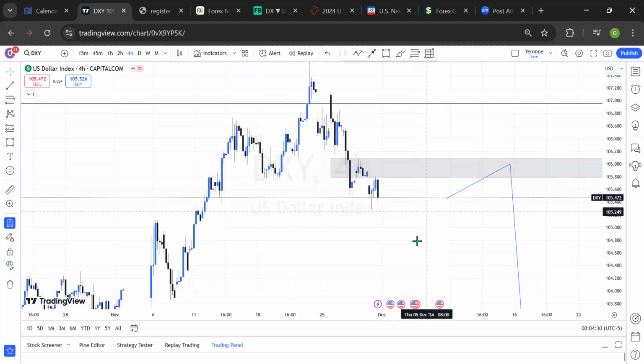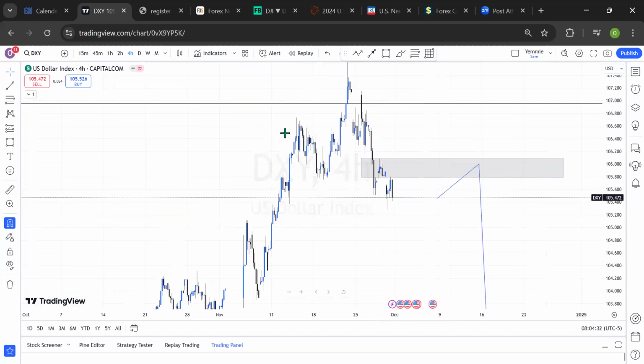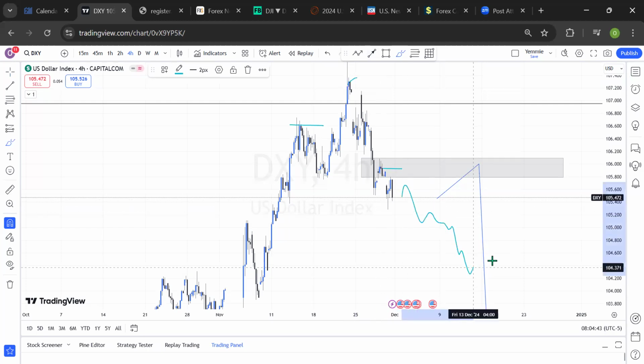Ideally, when you look at this, it's showing more or less a head and shoulder pattern. This is the shoulder, this is the head, this is the other shoulder, and you'll be expecting something like this to play out fully, right?